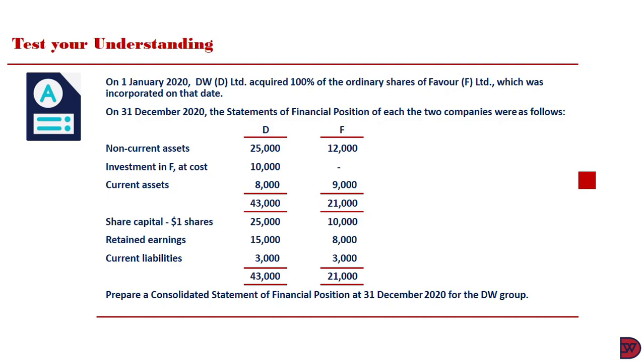Then we have the current assets listed here. When we come to the share capital, as we mentioned earlier, the investment of D in F will have to cancel the shareholding of F. The retained earnings are also here, and the current liabilities. Then we are supposed to prepare a consolidated statement of financial position as at 31st December 2020 for the DW group.